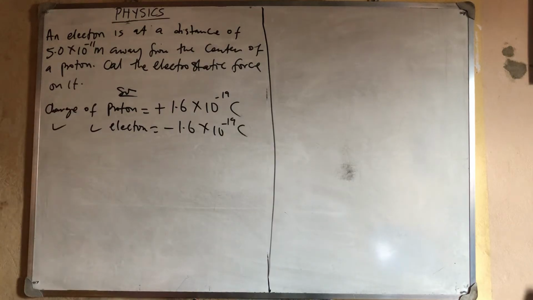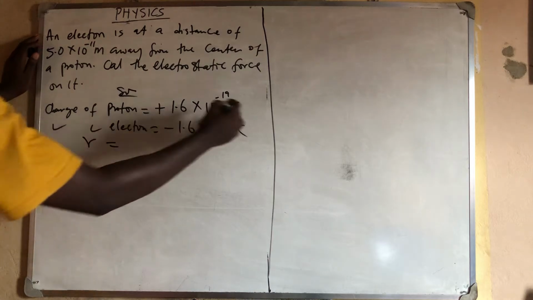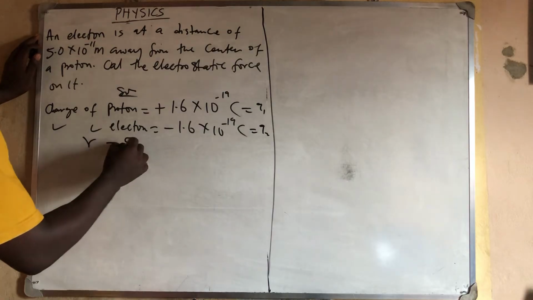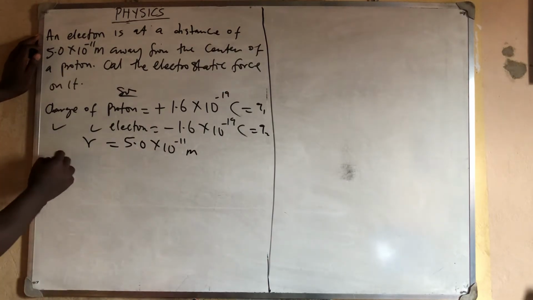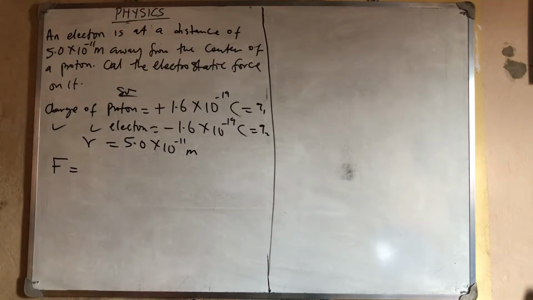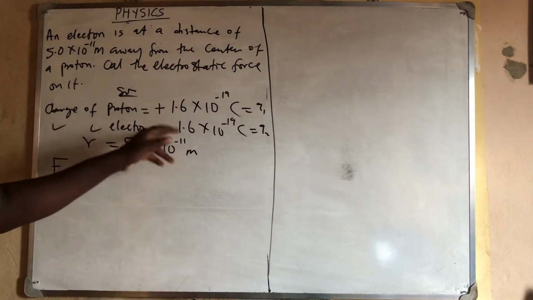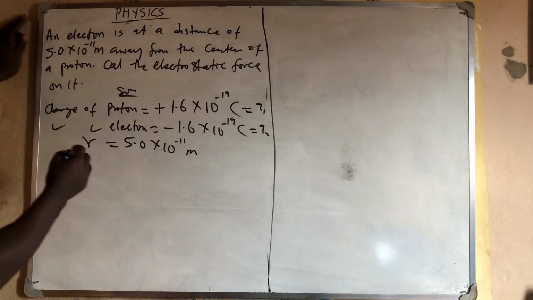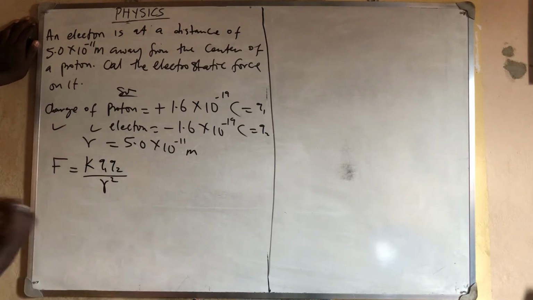So we have gotten the two charges, and then their distance apart r. This one is Q1 and this one is Q2. So my r is 5.0 times 10 raised to power minus 11 meters. I hope you know that this force is a force of attraction. Why is it attraction? Because they are of opposite charges. The charges are not the same. So the force of attraction between them will be K Q1 Q2 all over r squared. Very simple formula.